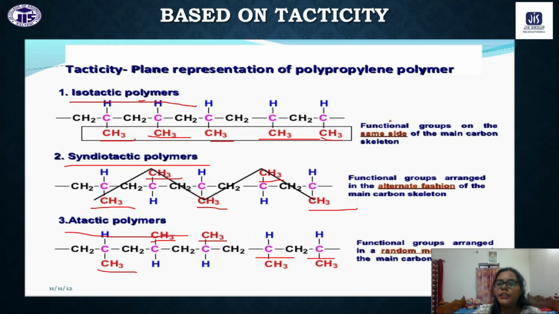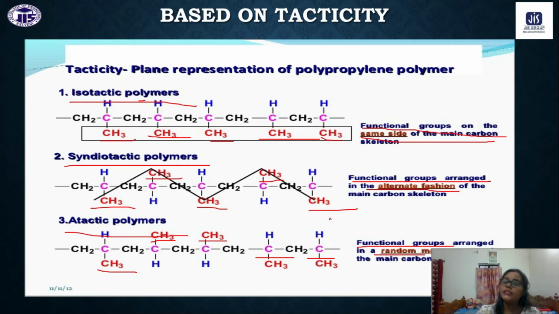For isotactic, the functional groups are on the same side of the skeleton. For syndiotactic, the functional groups will be in an alternate fashion, and for atactic, the functional groups will be in a random manner.